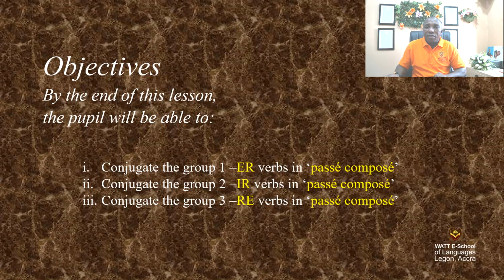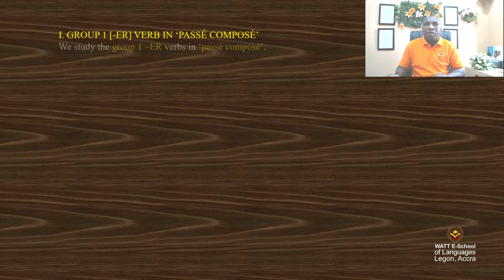That is the ER verbs for group 1, IR verbs for group 2, and RE verbs for group 3. Let's have a look at the passé composé of the group 1 verbs.